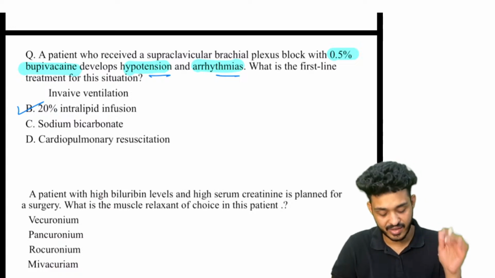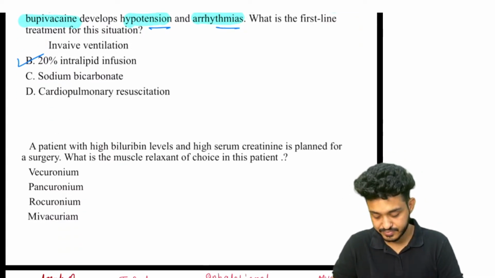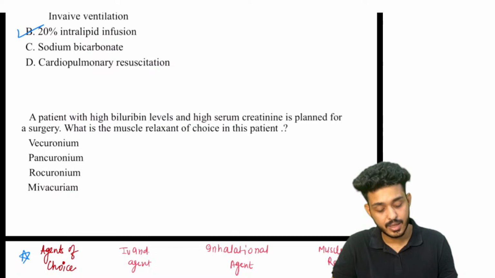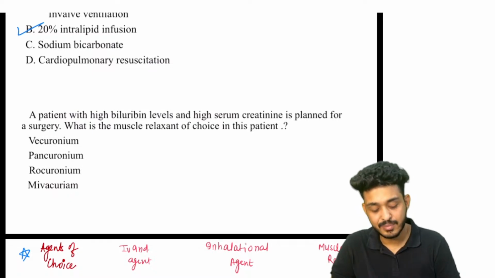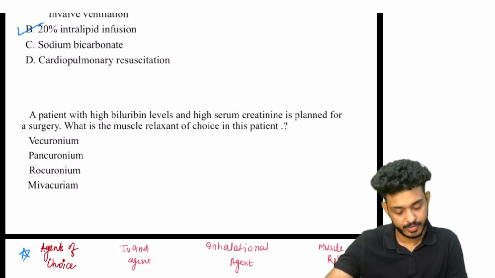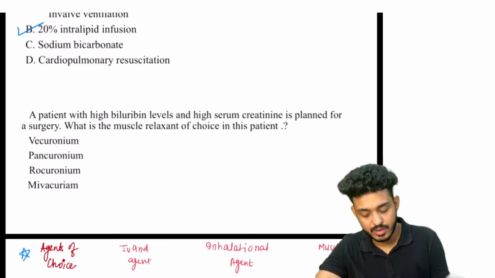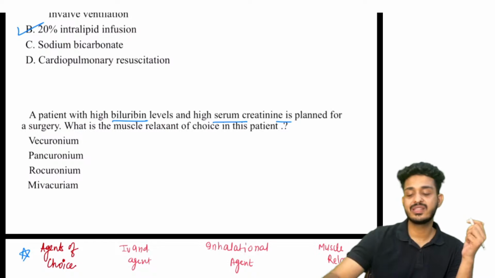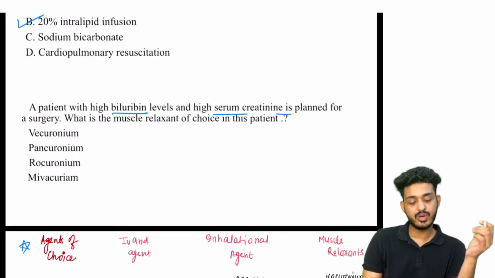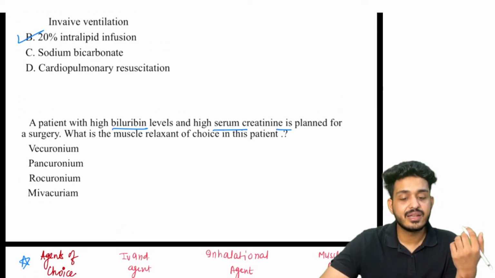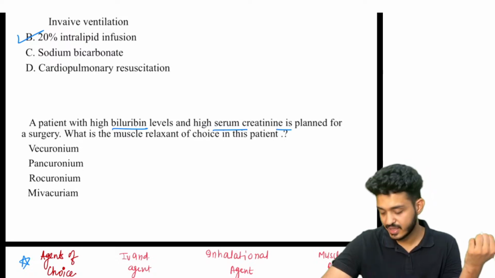I have incorporated everything. A patient with high bilirubin levels and high serum creatinine is planned for a surgery. What is the muscle relaxant of choice in this patient? Please try to answer. Look here, guys, I'm answering. What is happening here? High serum creatinine is given, high bilirubin is given. That means serum creatinine is the marker for kidney function.